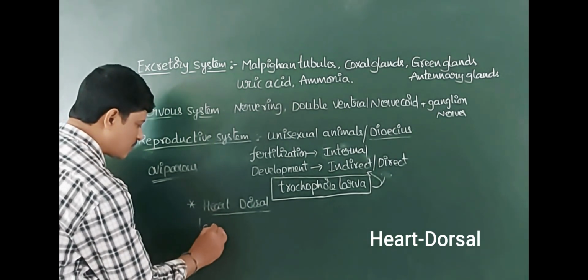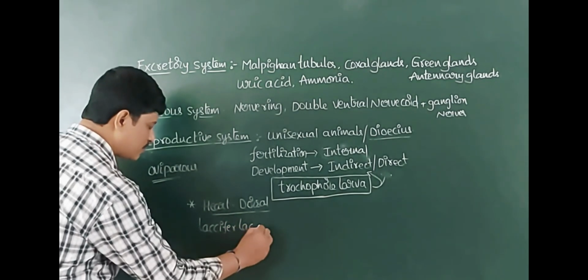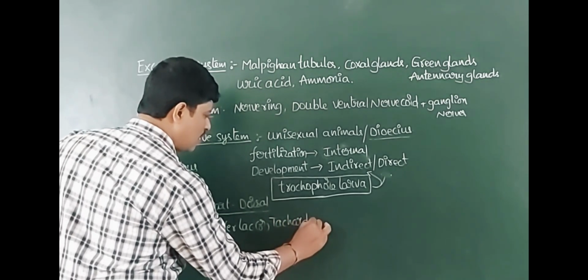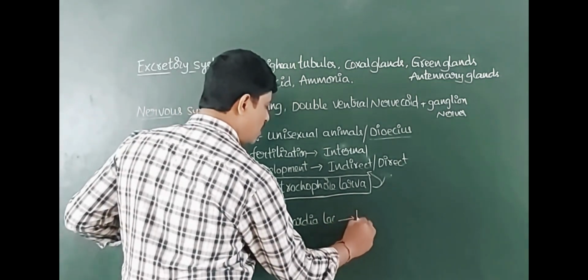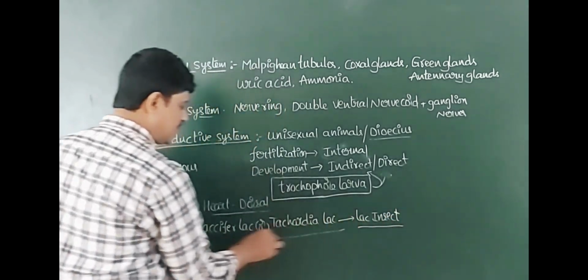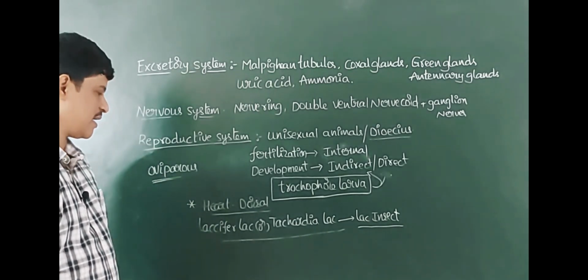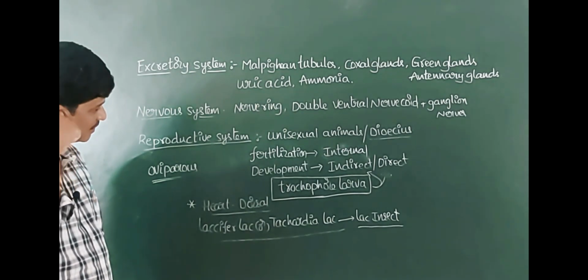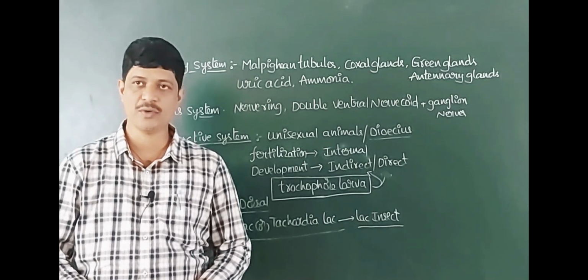And the scientific name of the lac insect is Laccifer lacca or Tachardia lacca. And Pediculus is the head louse. So these are the common points of the arthropodan animals.